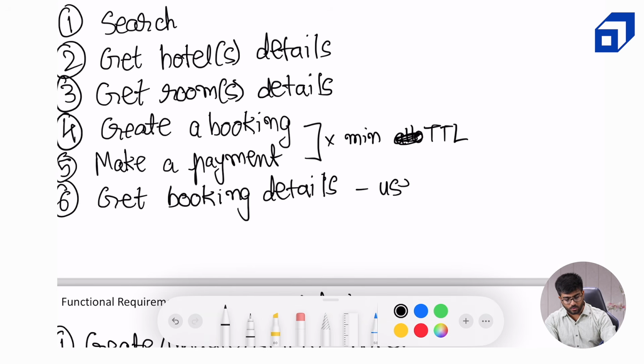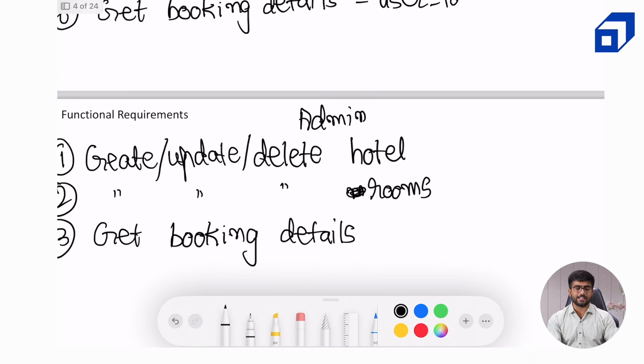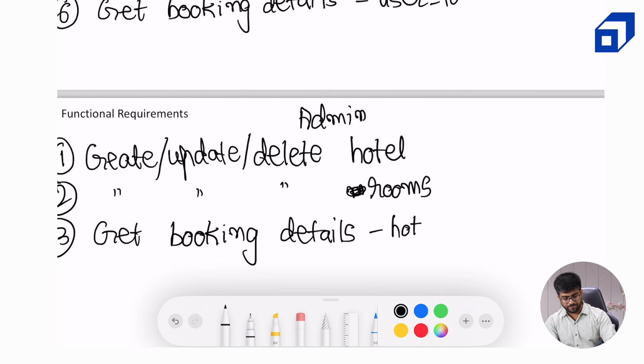So whatever user is logged in, they should be able to fetch bookings for that user only. So that authorization is important. And similarly, the admin should not be able to access the bookings for some other hotel, right? That would be a really bad experience. It's a security fault if we give the bookings of some other hotel to some other admin. So this will be by the hotel ID.